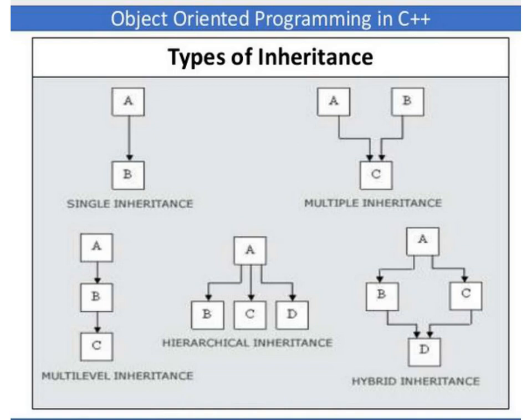Next we have hybrid inheritance. Hybrid inheritance is nothing but a mixture of different kinds of inheritance. Maybe it is a mixture of multi-level inheritance and hierarchical inheritance, or maybe a mixture of multiple inheritance and hierarchical inheritance. This kind of inheritance is called hybrid inheritance.